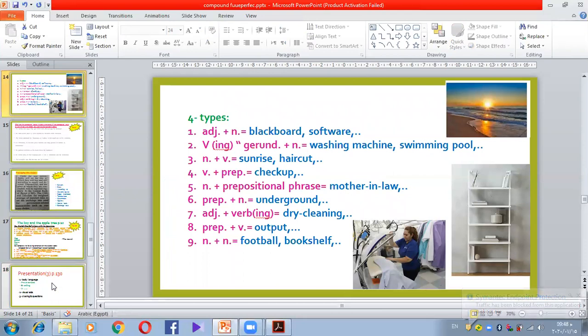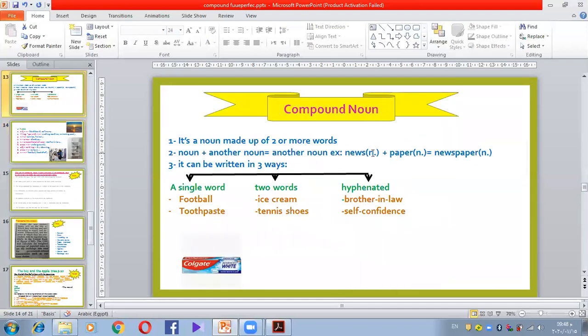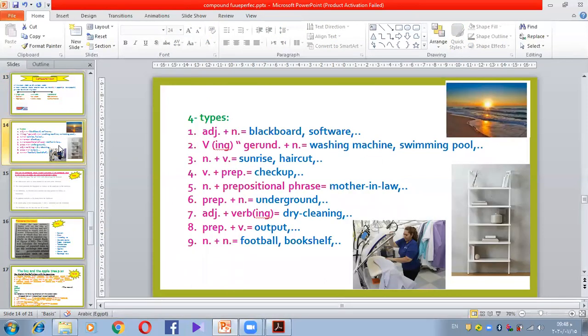These are the types of the compound nouns. Have a look. It could be, let's go back to remind you, a noun plus noun, right? Very good. So it's always like noun and noun? No, it could be something else, like what? This is the example. These are the types.